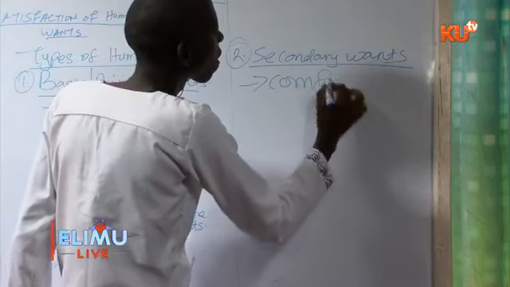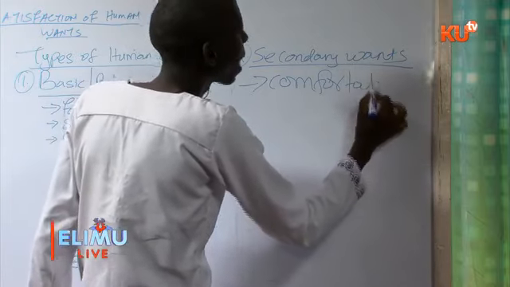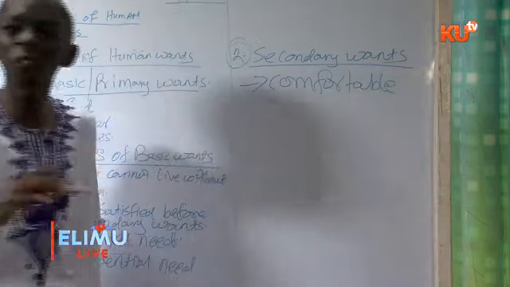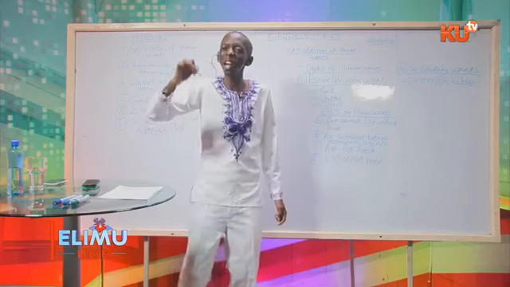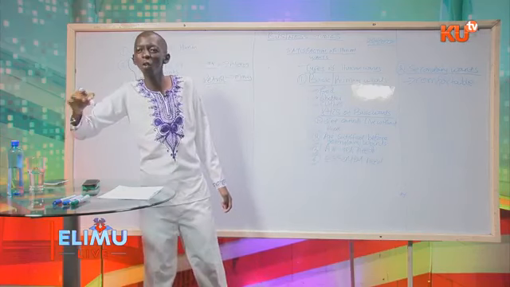So they are not essential, but they exist to make the life of that person more comfortable.